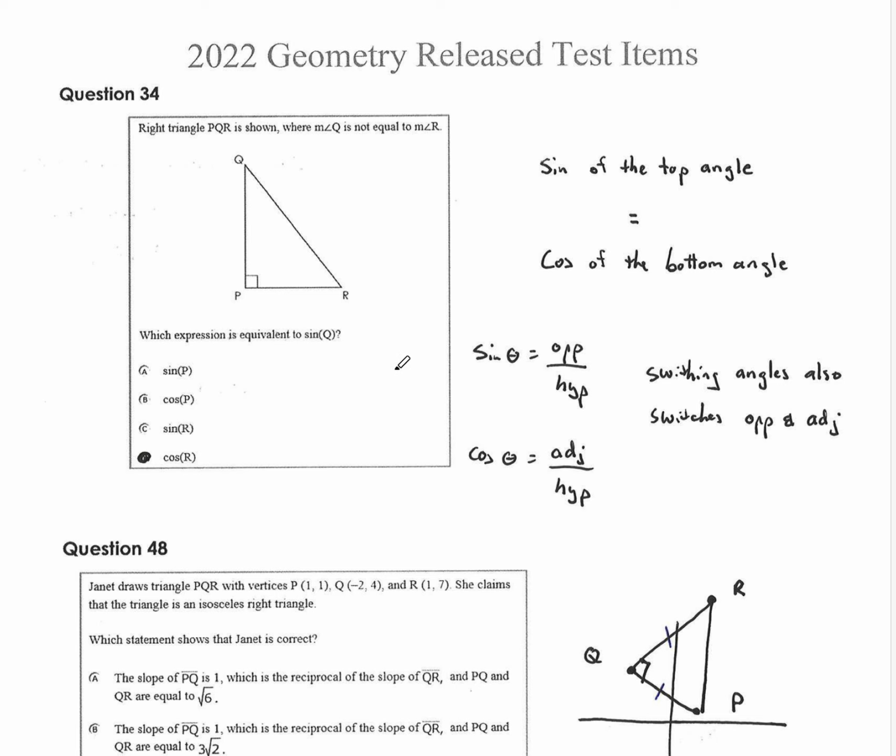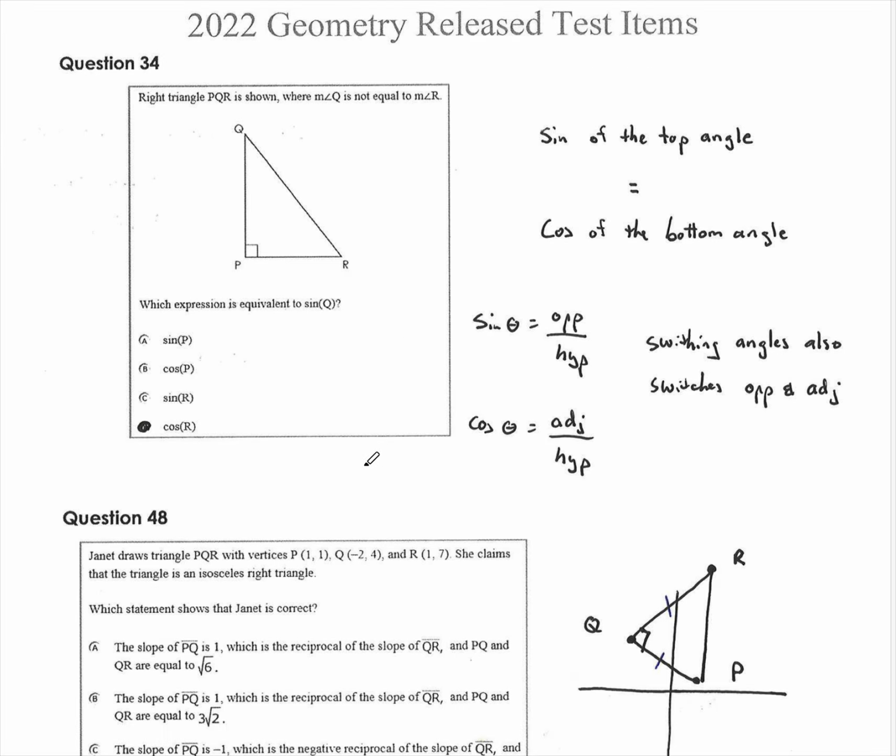For the geometry test, again, they've asked us multiple times. If you take sine of the top angle, we know sine is opposite over hypotenuse. Well, that's going to be the same thing as cosine of the bottom. Think about it. When you switch sine and cosine, you switch from opposite to adjacent. But when you switch angles, it does the exact same thing, right?